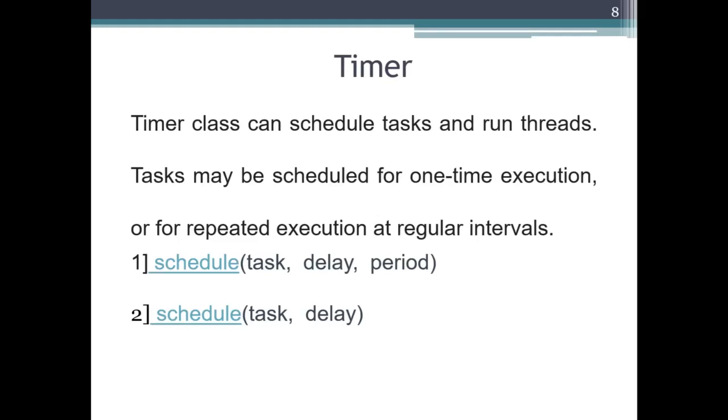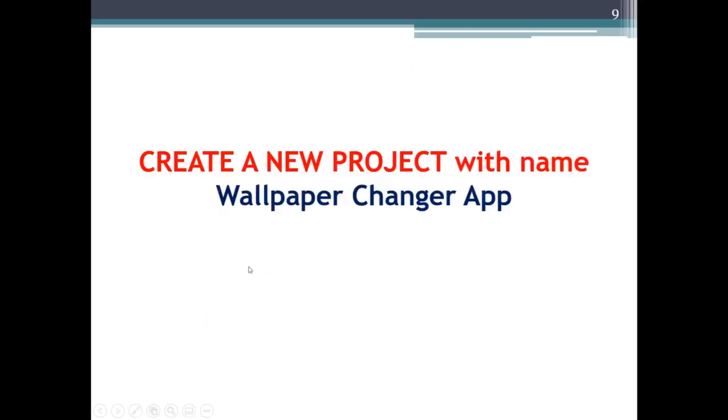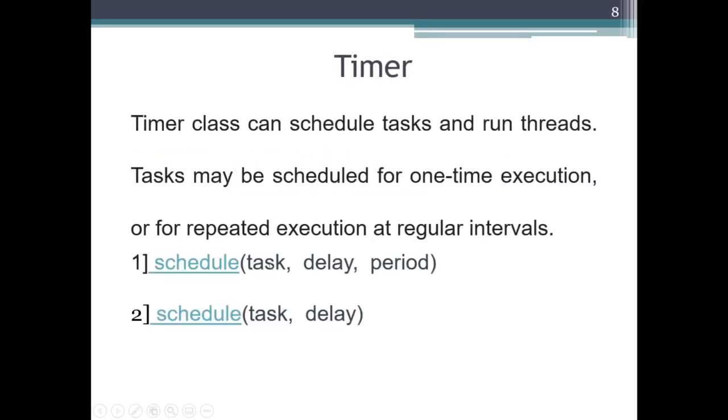It is having three attributes. One is task, next is delay, and the third is period. The task, whatever is there, that is the function which you are going to do. The delay is the delay between the task and the next task. And period is the time gap between when you click the button and when the task starts the first time.